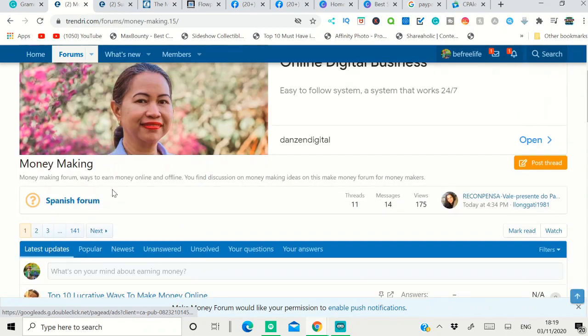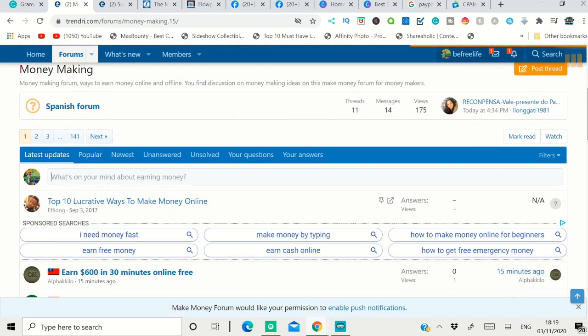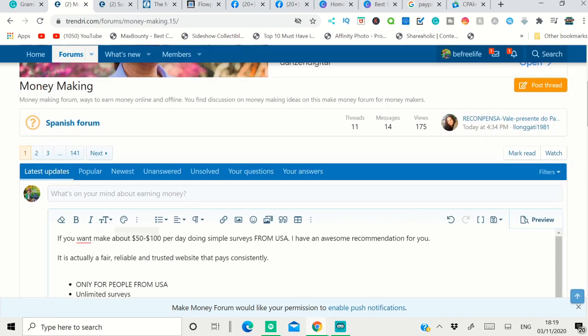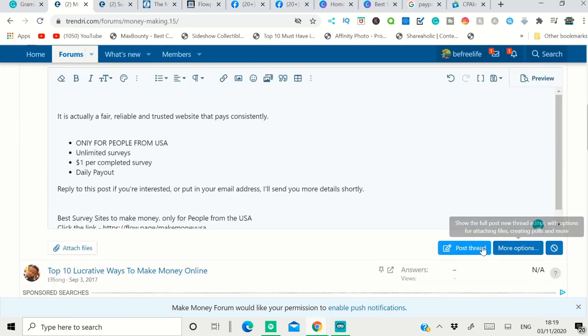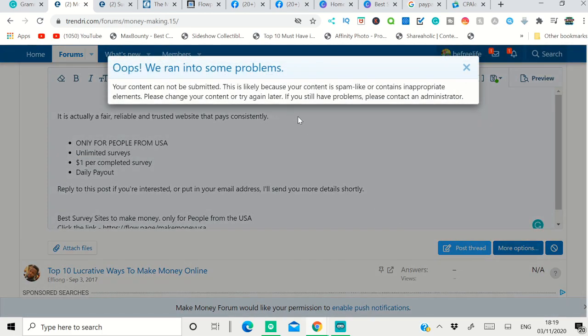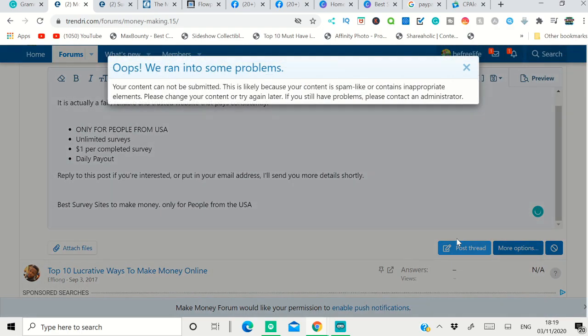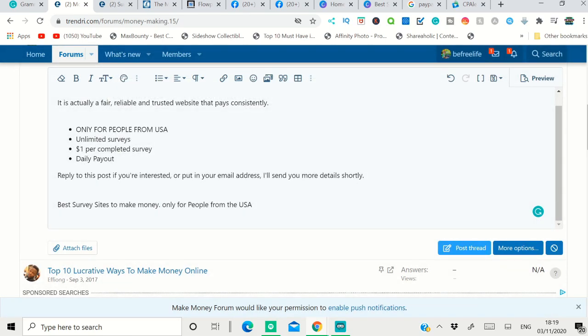Right, so if I go to here, this is the one I want to post an answer to, so I click here and type, I post it here, and you need to post a title for that. So cut this part and put the title and see what happens now. There's an error message saying that you can't put this because they say spam-like content is here. So if you remove the link from here and click post, again it says that you can't post it, because some of the information like unlimited surveys or $1 per completed survey is not allowed here.